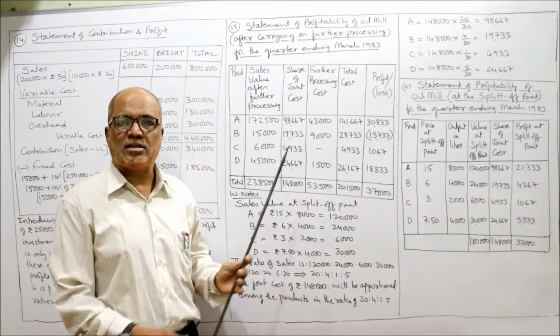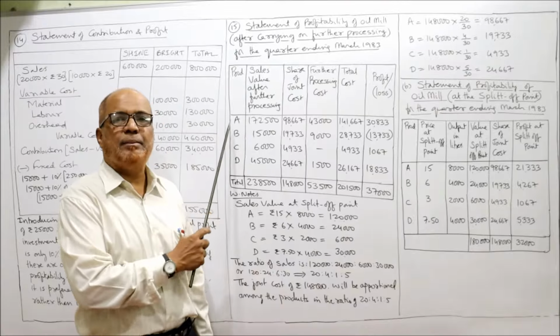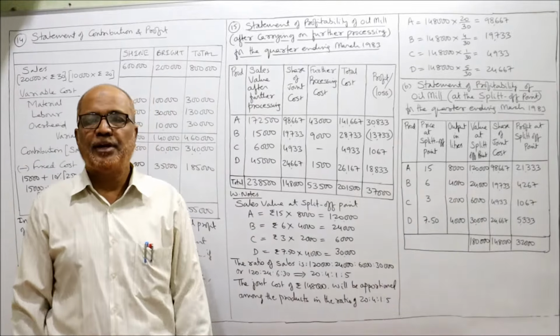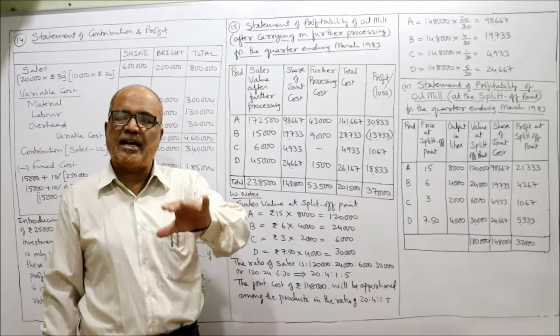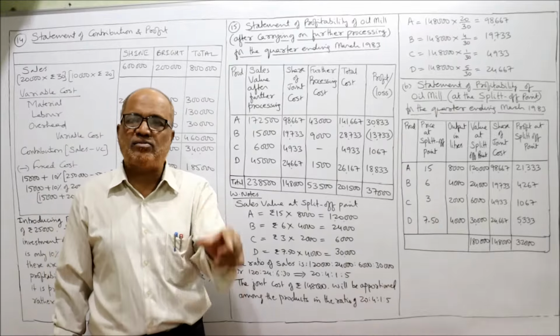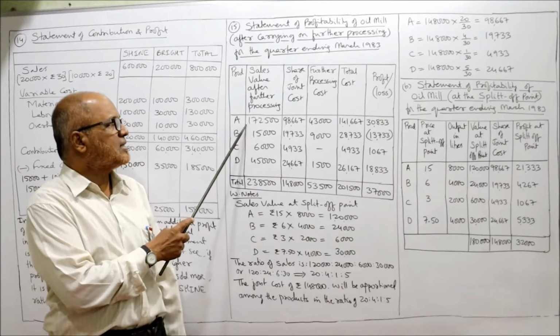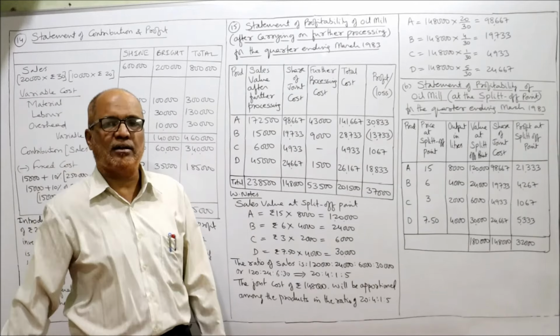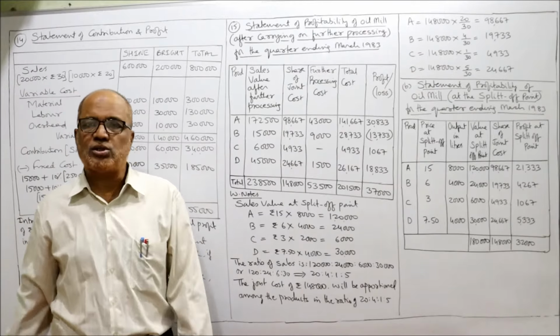Now the columns required. First column, product ABCD. Then sales value after further processing. If we make further processing and sell ABCD, the sales values are given in the problem: 1,72,500, 15,000, 6,000, 45,000. Total sales value 2,38,500. Then share of joint cost.